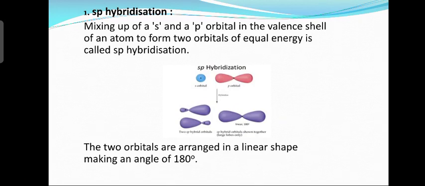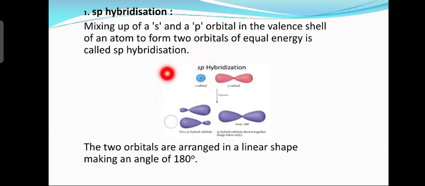Now first we shall see sp hybridization. What is the shape of sp hybridization and what is the bond angle? Mixing up of one s orbital and one p orbital in the valence shell of an atom, giving two orbitals of equal energy, that is called sp hybridization.